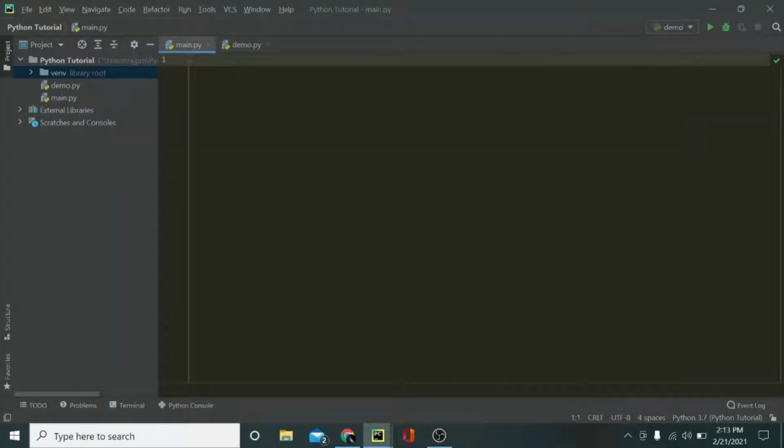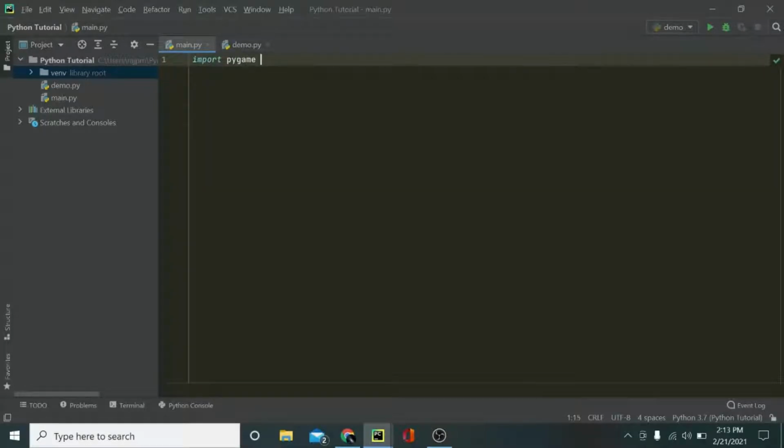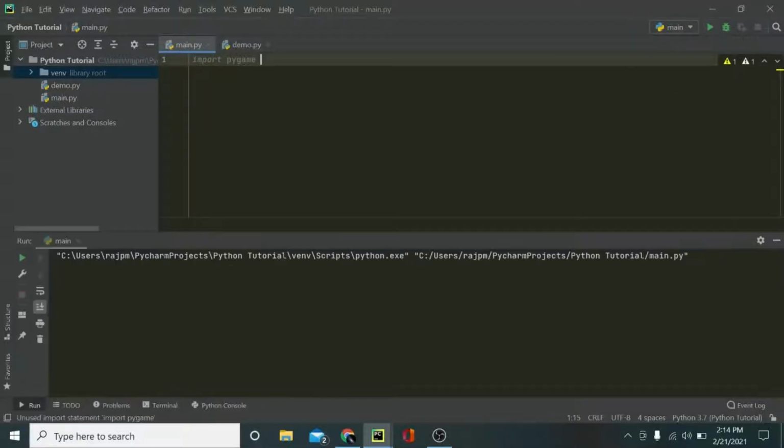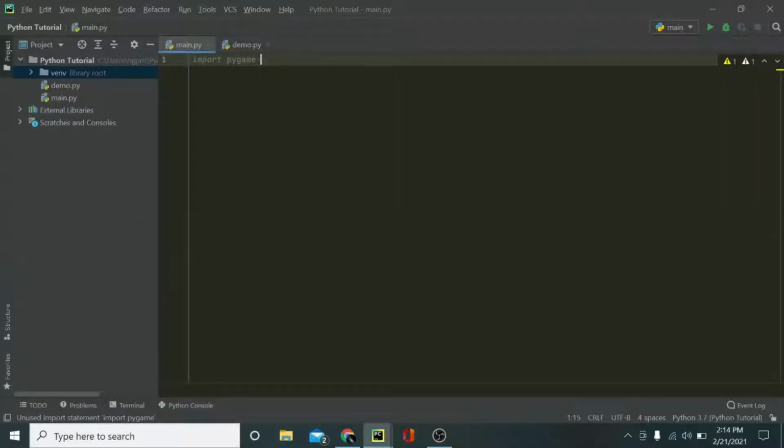When you have installed it, you can type import pygame. This is the command we use to use external modules. So I have put this import pygame, and then you run that. If you get the message "Hello from the Pygame community" and you don't have any errors, that means you have installed it successfully. So now we can continue with building the Pong game.